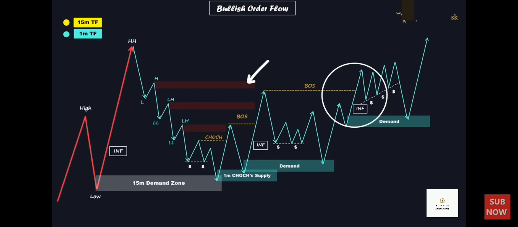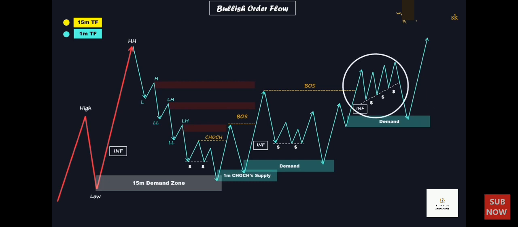Thus, we have another unmitigated demand zone in the 1-minute time frame. Additionally, we can see that the price formed a bullish trendline liquidity above our newly identified demand zone. Retail traders who rely on trendlines and chart patterns enter the market every time the price touches the trendline, placing their stop losses just below it. This approach results in the formation of a substantial liquidity pool positioned just below the trendline, waiting to be cleared by the market. Consequently, numerous stop losses are closely aligned with the trendline and are positioned by retail traders.